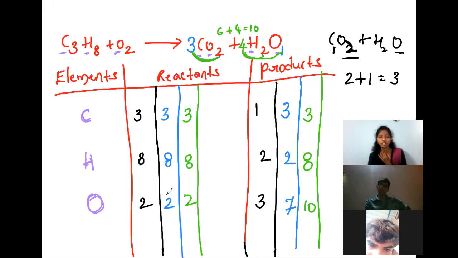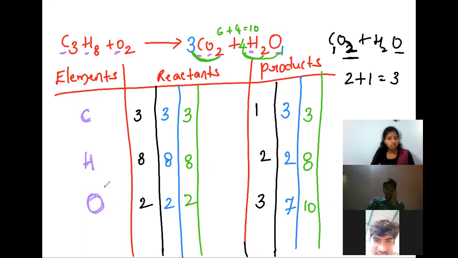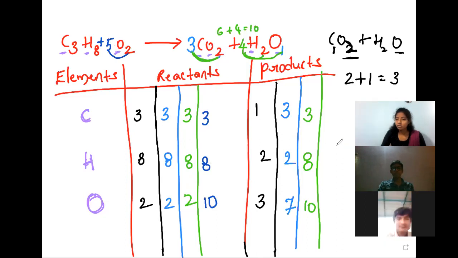Now come finally to oxygens. Oxygens are only 2 on the reactant side, but 10 on the product side. So now we have to balance oxygen atoms on the reactant side. For that, I want to take 5 before O2. Now see, carbons are not changed, 3 only. Hydrogens also not disturbed, so 8 only. And oxygens are now 10, 5 twos are 10. We have not changed any number on the product side, so I am writing as it is: 3, 8, 10.